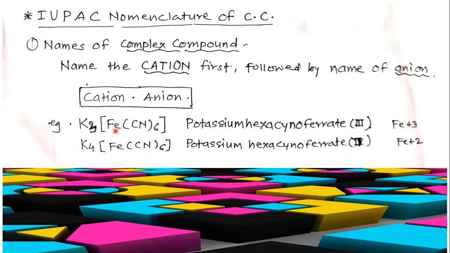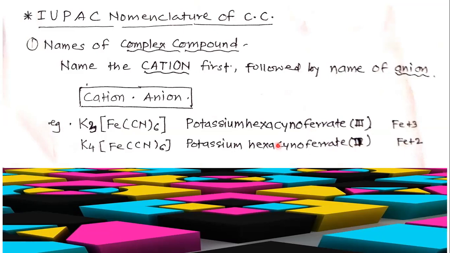So X plus 6 into -1 is equal to -3, that is X is equal to +3. And that +3 we write in parentheses. In the same way, K4[Fe(CN)6]: simply mention the cation first, hexacyanoferrate, and the oxidation state of Fe is +2.